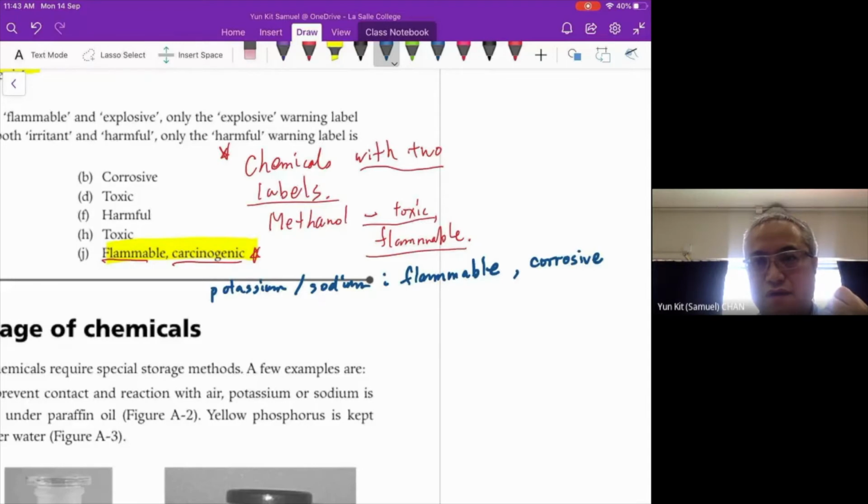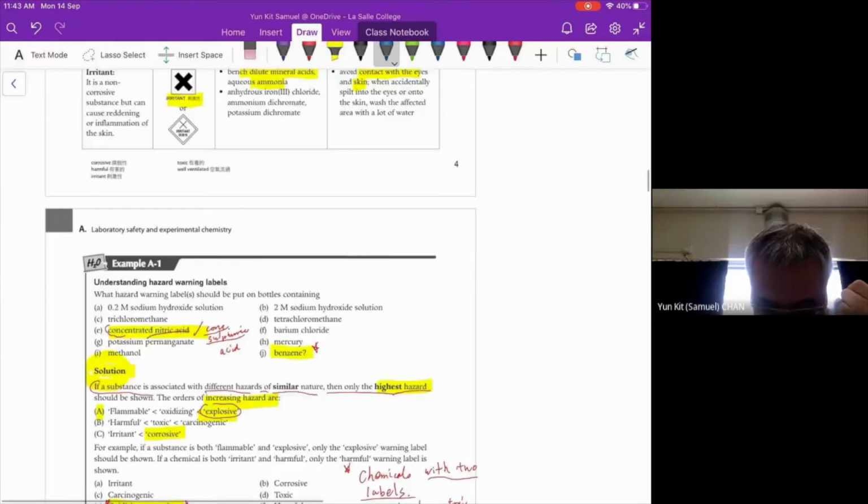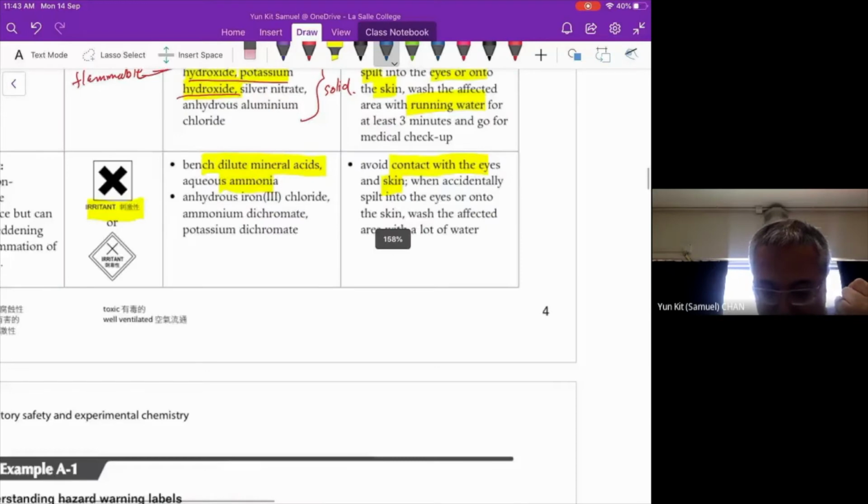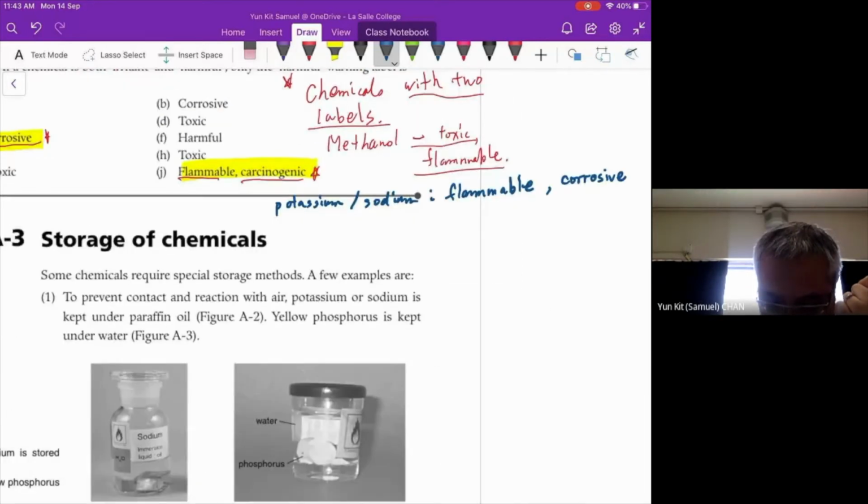Any other student? Explosive and irritant. Okay, let me check. Is it irritant? Yes. Okay. So, Hồ Yatman, help us to solve the problem for the ammonium dichromate.